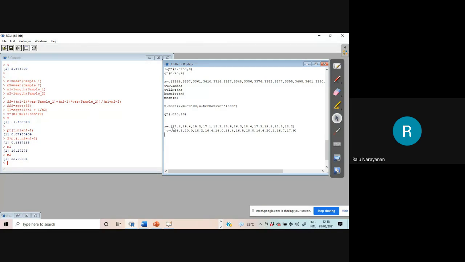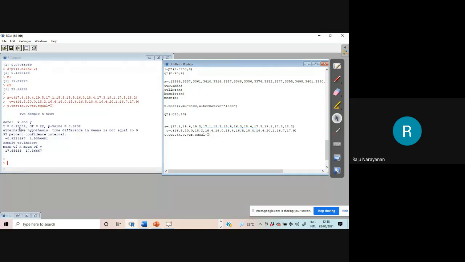Okay. T dot test. That's all. T dot test, X comma Y. Alternative, you can give. VAR dot equal is equal to true. All the other things, I assume that you will do yourself. Box plot, QQ plot, etc. You will do. Yeah, 0.4983 for 2 sample test.